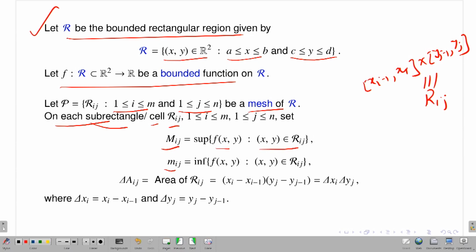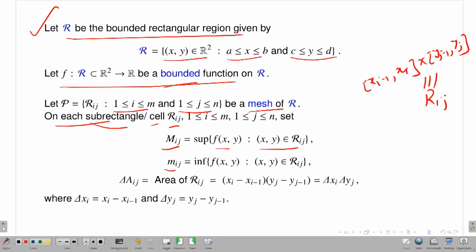You vary (x,y) on this Rij, and since my function is defined on the whole square, it is in particular defined on that subrectangle, and then you take the supremum. The question is whether the supremum will exist or not. That is why I always assume that my function is bounded, so this supremum M_ij always exists.